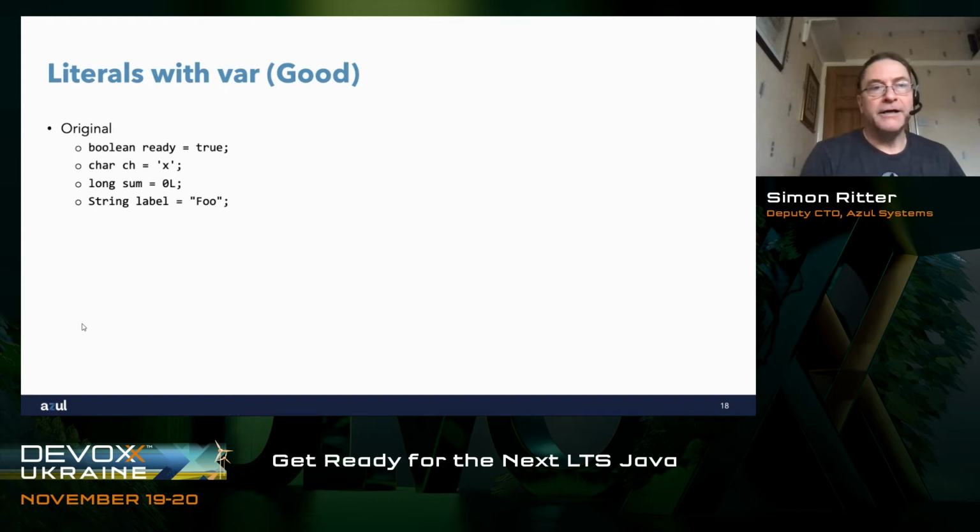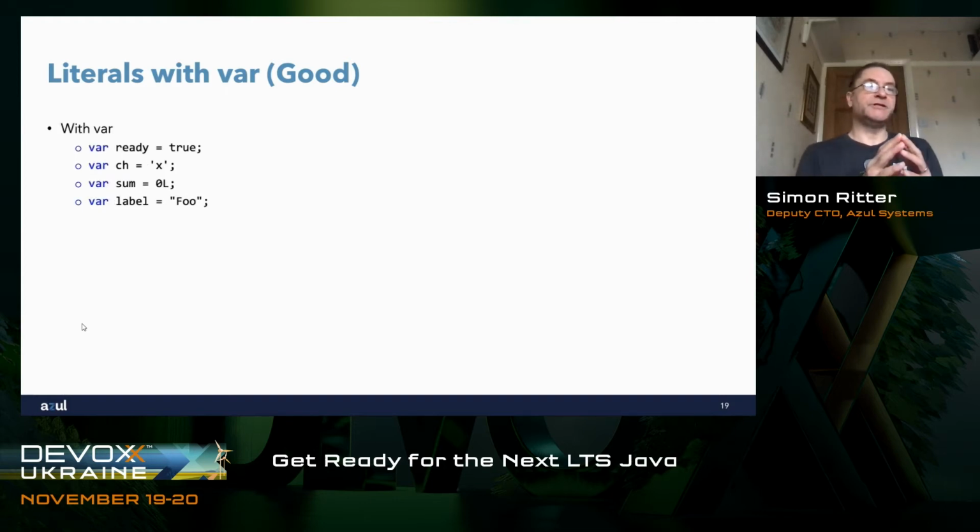Fine. I could change all of those to use var, and there is no ambiguity here. The compiler can look at that and say, I know exactly what type to use. ready will be boolean, ch will be char, sum, because I've made it 0 and then added the L modifier, it knows it's going to be a long, and label is going to be a String.